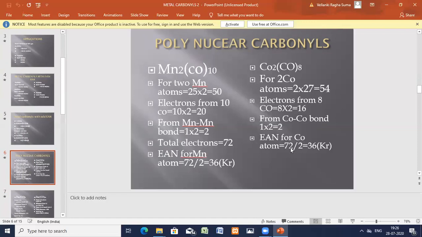72 by number of central metal atoms, that is 2. Cobalts are 2. So total number of electrons by 2 is equal to 36. Therefore, it is the inert gas configuration, krypton. Okay. So these polynuclear carbonyls are also having the nearest inert gas configuration. You are getting sometimes 54 xenon, you are getting krypton, you are getting even the radon configuration. Let us see still 2 more examples.